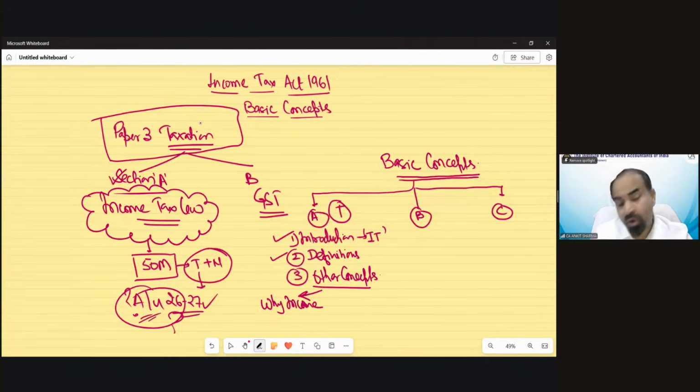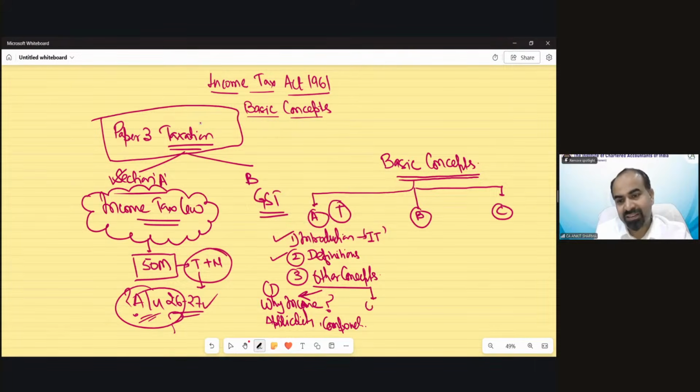Have you ever thought about it? Why is there income tax? Why is there a tax structure in our country? So that problem is going to be solved in this concept, in this Part A. Why income tax? The applicability, how it has been applicable in our country, and the components also. What are the components? We will discuss each and everything one by one.